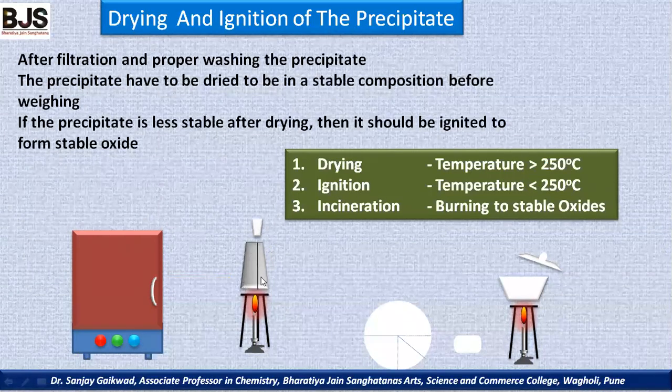Sometimes a cone is used. We add a burner, and with this burner as a hot air bath, we can keep the precipitate in the crucible, and the solvent or lattice water can be removed at high temperature with the help of this type of cone system. Now, ignition is done with hot air, and we burn the precipitate to convert it into a proper stable oxide, because after drying, what happens?